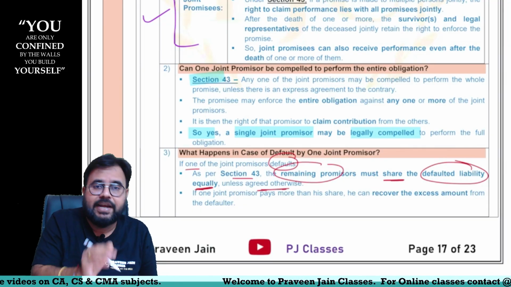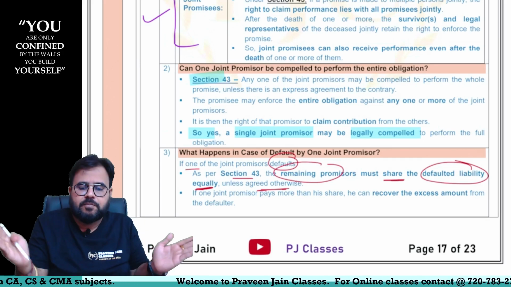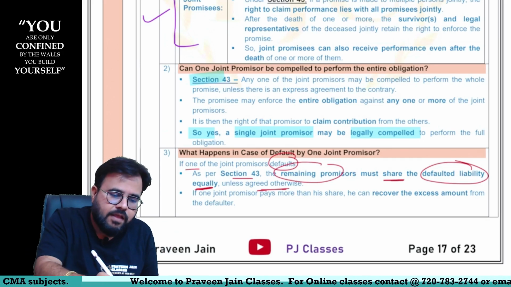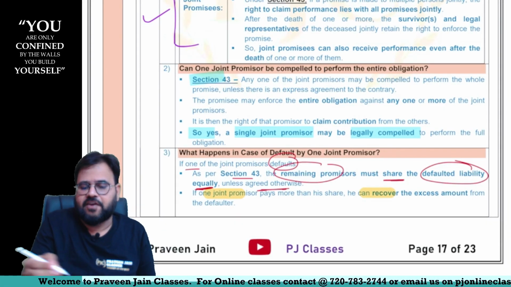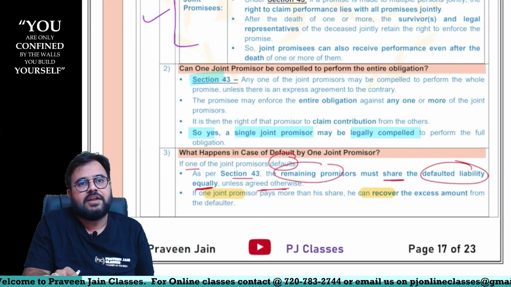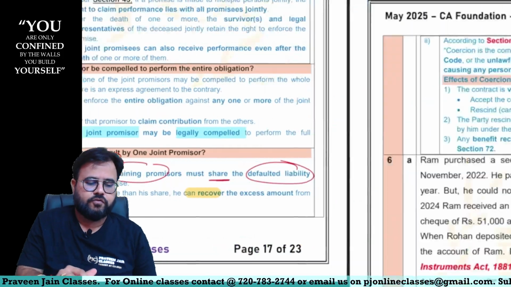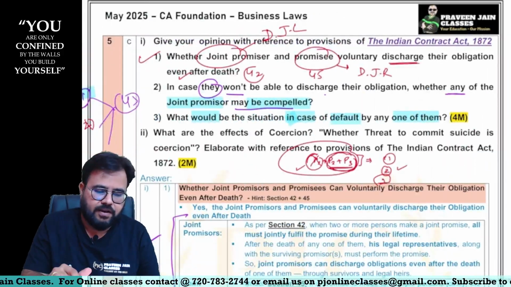Now here equally does not mean equal share. Equally means both should participate, sir. If one joint promissor pays more than his share, he can recover the excess amount from the defaulter, sir. That is allowed, sir. So 43 was asked in this particular part, sir.